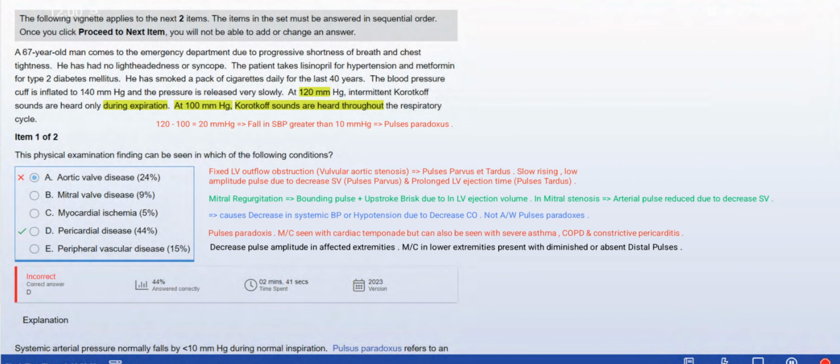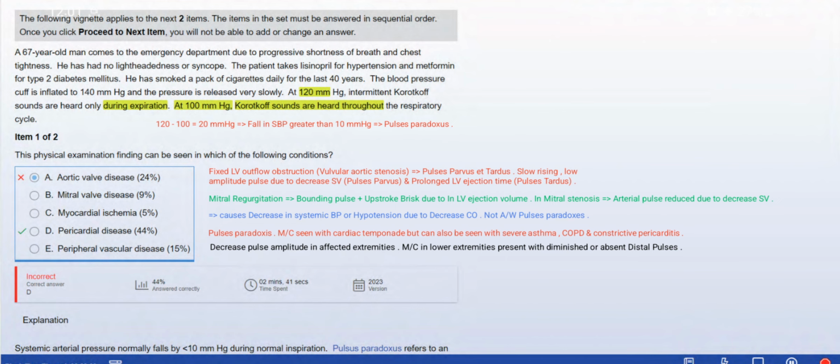In the second item, the patient has severe asthma, so that can also present with pulsus paradoxus.